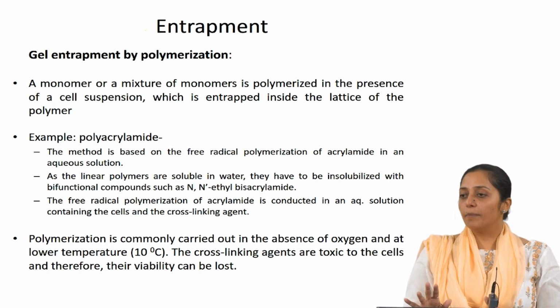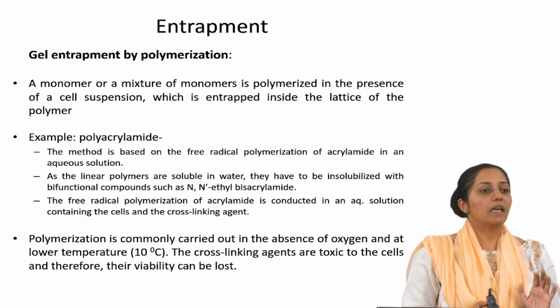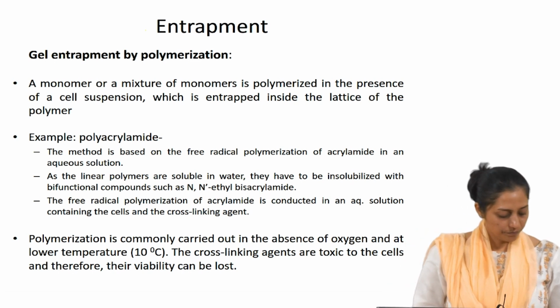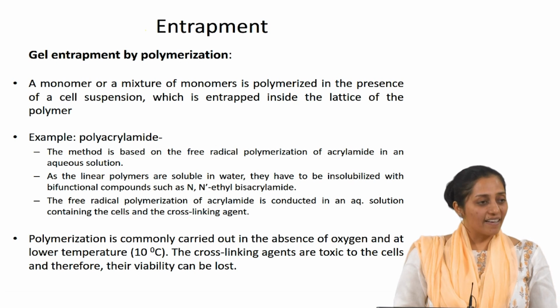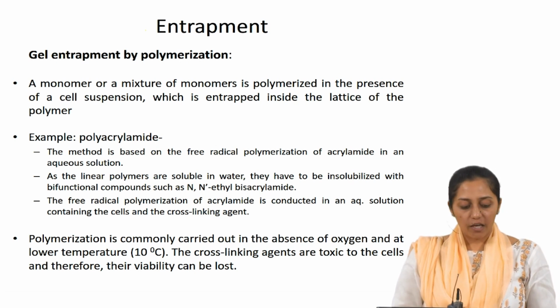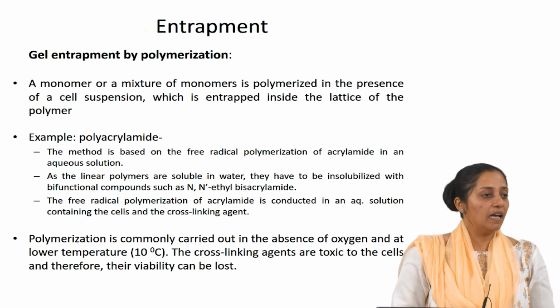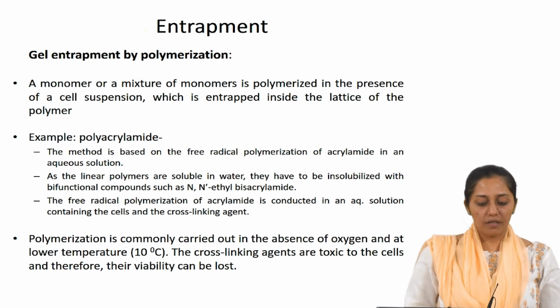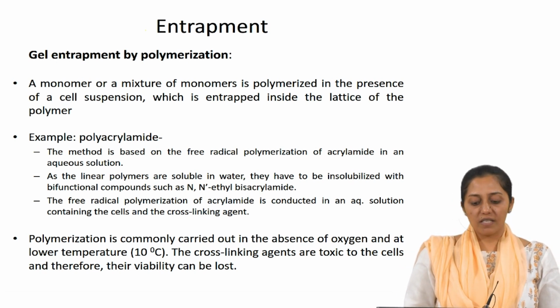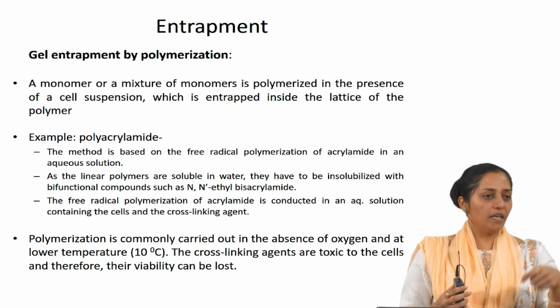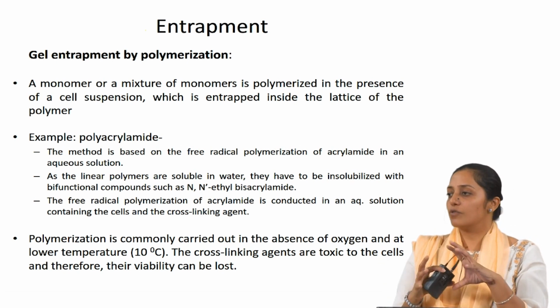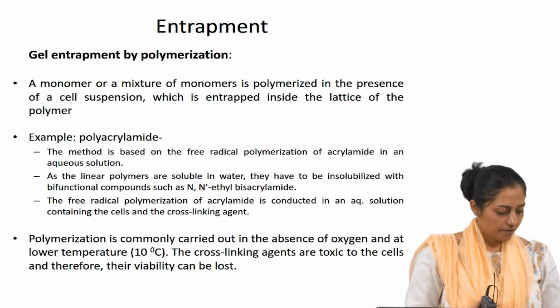Therefore, it is recommended to be carried out in the absence of oxygen. So, the free radical polymerization of acrylamide is conducted in an aqueous solution containing the cells and the cross-linking agent. The cross-linking agent generally used is N,N'-methylene bis acrylamide. So, different polymer chains can be connected with a cross-linker so as to form a lattice or a matrix.